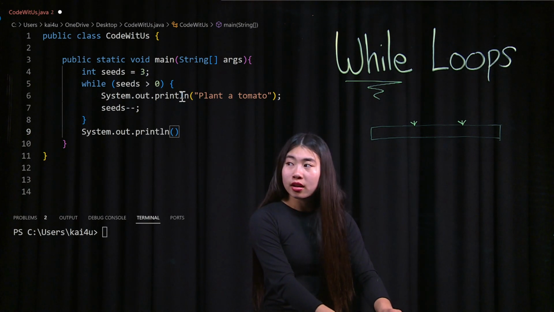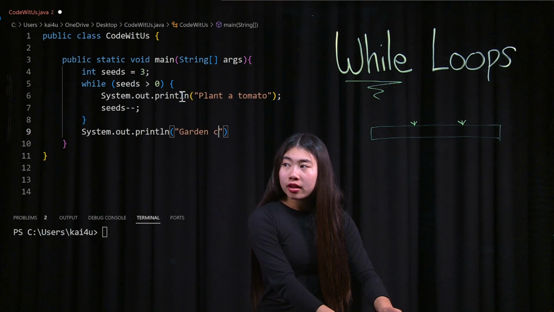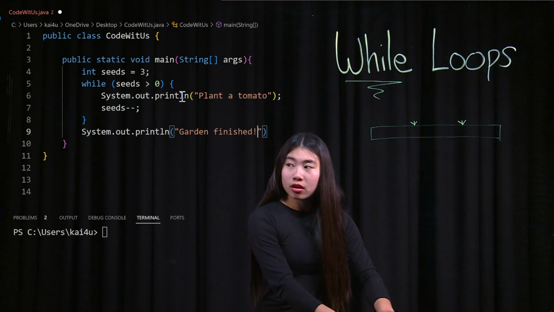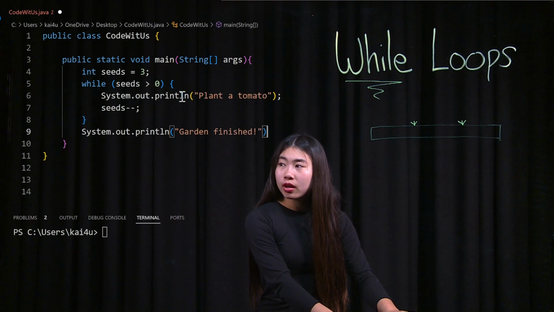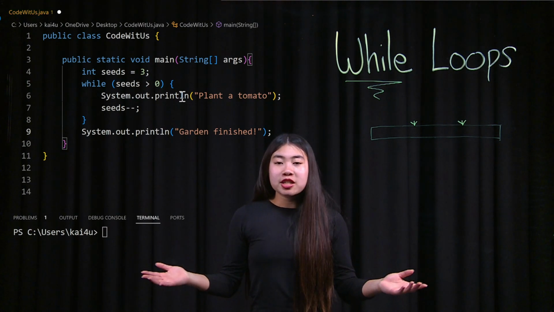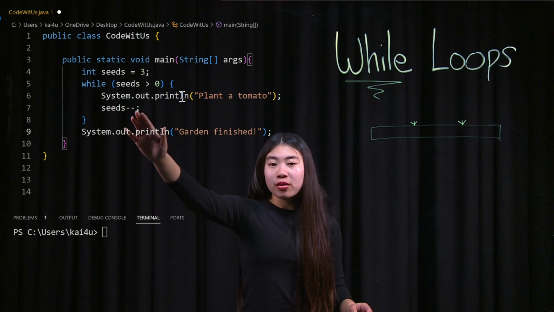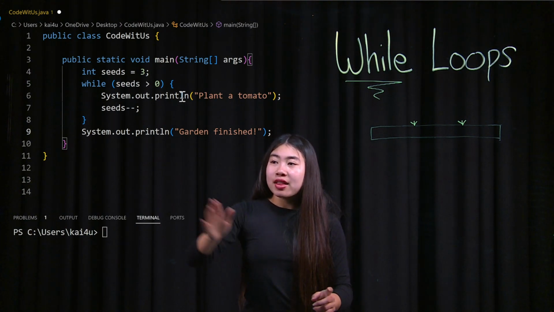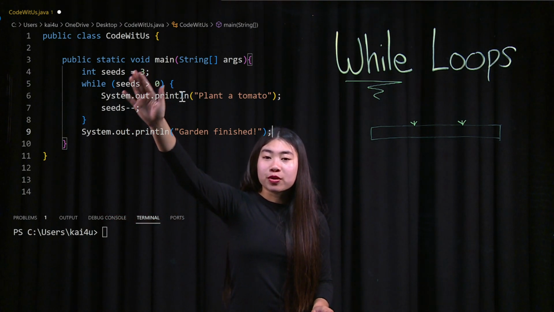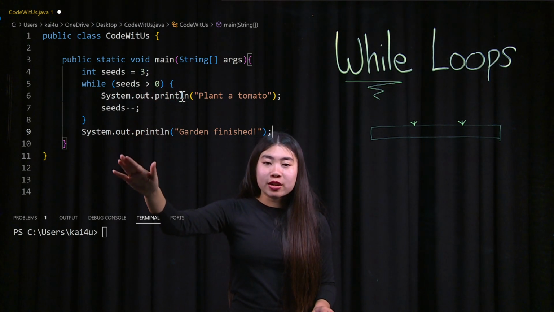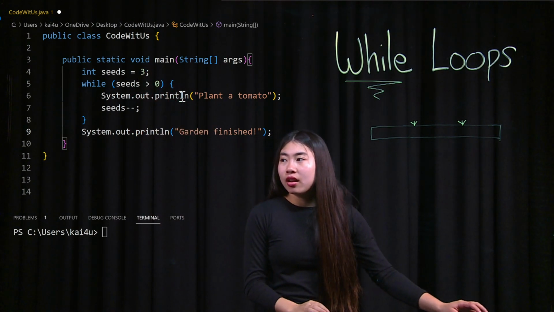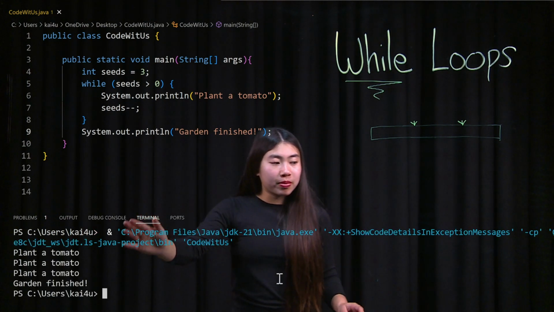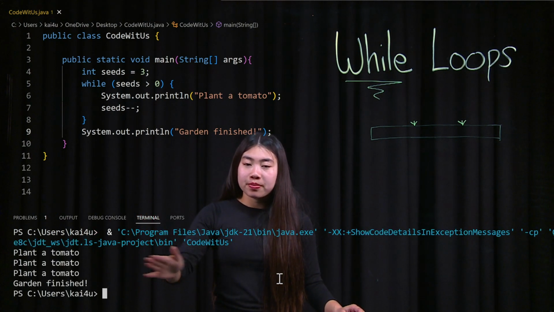And I'm just going to go down here, and I want to make sure that my code finishes printing. So I'm just going to say garden finished. What I expect this to print out is plant a tomato 3 times. So it's going to say plant a tomato, plant a tomato, plant a tomato. And then we're going to say garden finished. That's because we have 3 seeds, we plant a tomato, and then we decrease the amount of seeds, and it repeats again. So I'm going to run the code. And there we go, we have planted tomato 3 times, and then garden finished.